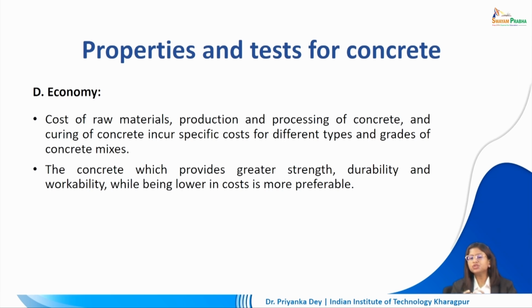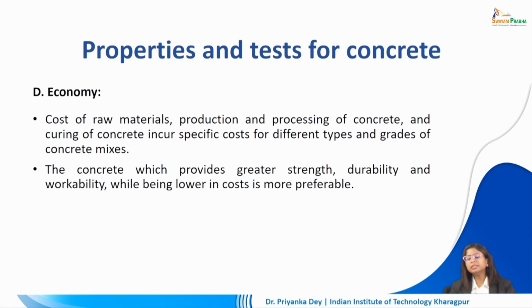So we have to ensure that we can get maximum strength, durability, workability from our concrete while restricting the cost as much as possible. Of course, the cost of each of the individual constituents, for example the cement, the aggregates, etc., that we are trying to put together to form the concrete, that will vary depending upon its quality, depending upon its application that we are going to put it to.